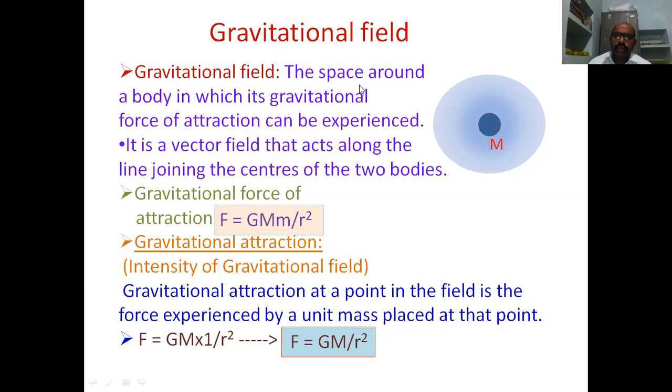Simply, it is the space in which we can experience gravitational force when we keep one object of certain mass. The gravitational field is a vector field that acts along the line joining the centers of the two bodies. Such forces are called central forces also. Therefore the gravitational force is a central force.